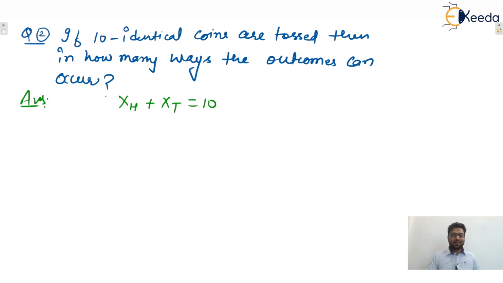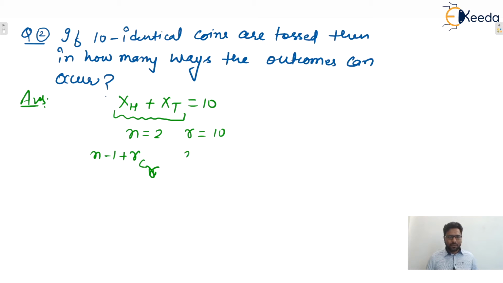Yes, again we can say that this reduces to the n minus 1 plus r C r problem. Here, how many boxes or persons there are means how many variables there are. That much will be the value of n. So n is 2 and r is 10. Again apply the formula n minus 1 plus r C r. So it comes out to be 2 minus 1 plus 10 C 10, which is 11 C 10. The answer will be 11 only.